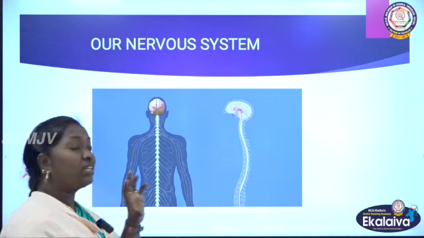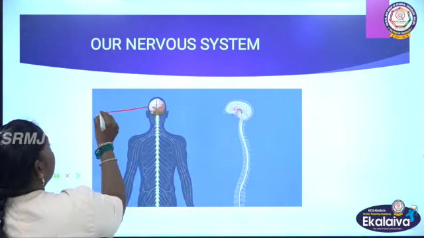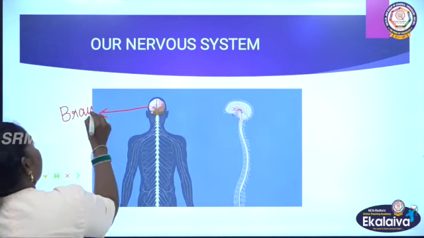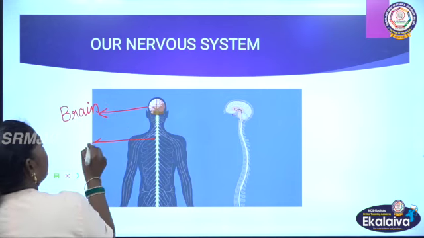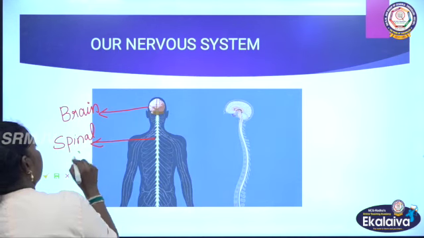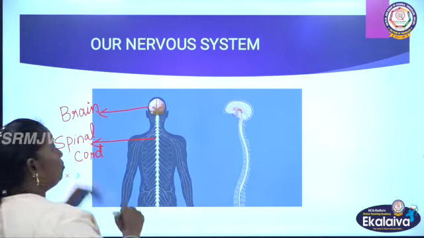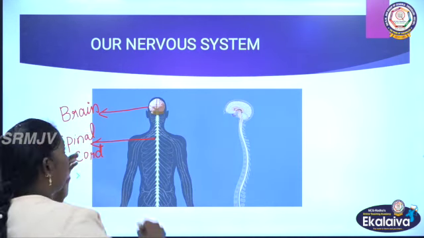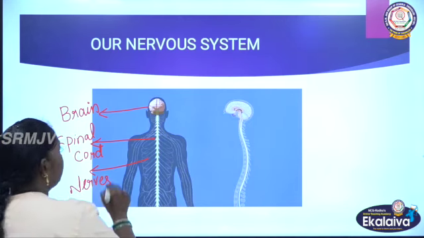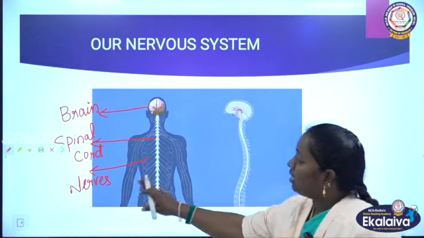Nervous system, which means it consists of brain, spinal cord, and these are all connected through the nerves. So these are our organ system. Our nervous system consists of brain, spinal cord, and nerves.